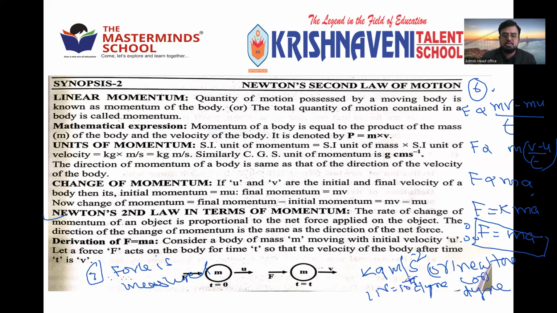There is a relation between CGS and MKS. So force is measured in kg meter per second square, or gram centimeter per second square, or simply Newton or dyne.